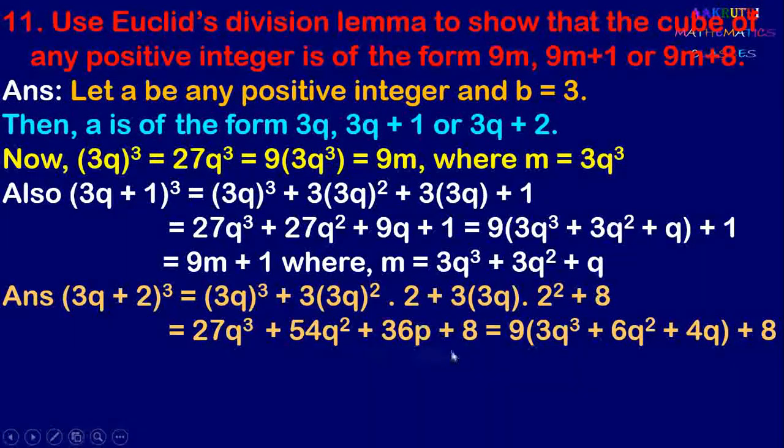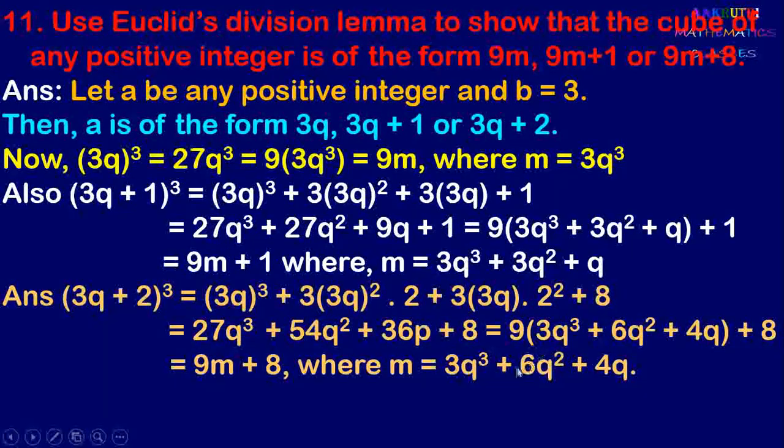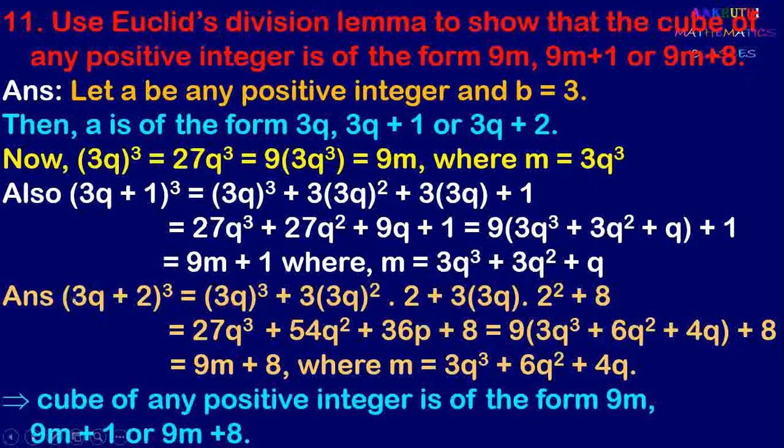And here we take 9 common outside, and we can write it as 9 into (3q cube plus 6q square plus 4q) plus 8. Now here it is of the form 9m plus 8, where m equal to 3q cube plus 6q square plus 4q. Therefore, here we can write (3q plus 2) whole cube in the 9m plus 8 form. So therefore, cube of any positive integer is of the form 9m, or here it is 9m plus 1, or here it is 9m plus 8. So therefore, cube of any positive integer is of the form 9m, 9m plus 1 or 9m plus 8.